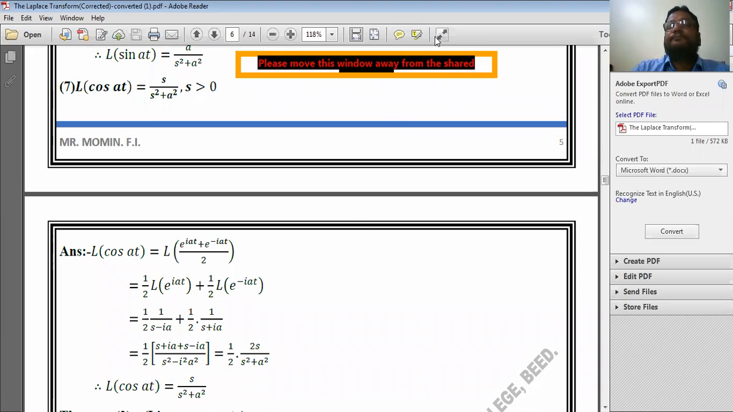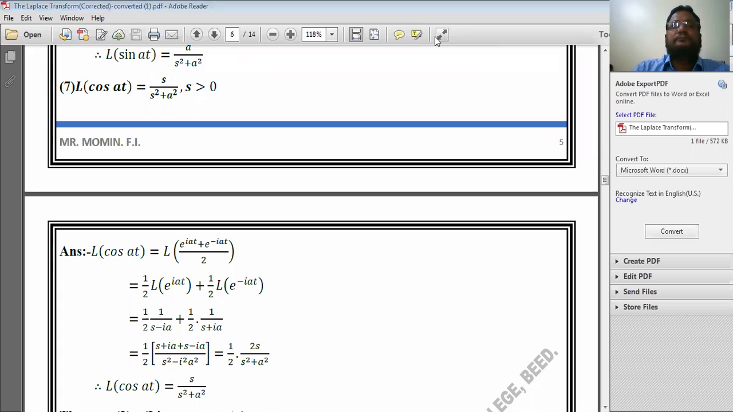Now see here, the Laplace transform of cos of at is equal to s divided by s square plus a square, where s is greater than 0. According to the definition of cos of at, cos of at is equal to e to the power iat plus e to the power minus iat divided by 2. But in the previous example, the definition of sine of at is equal to e to the power iat minus e to the power minus iat divided by 2i.